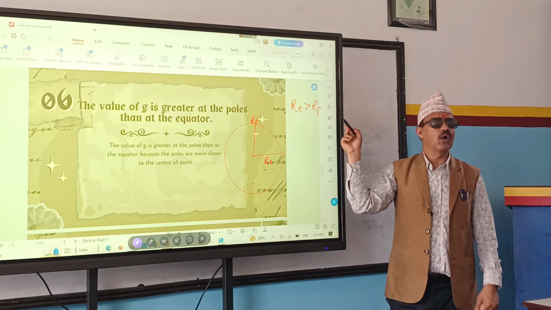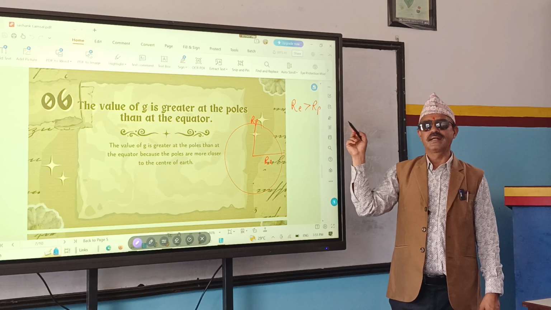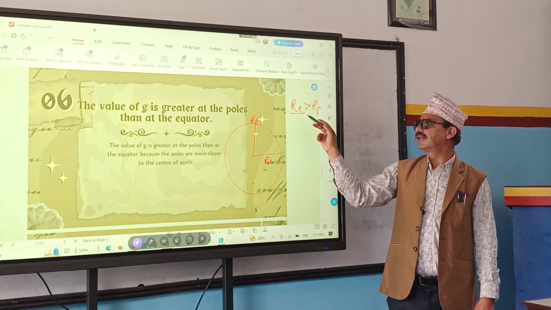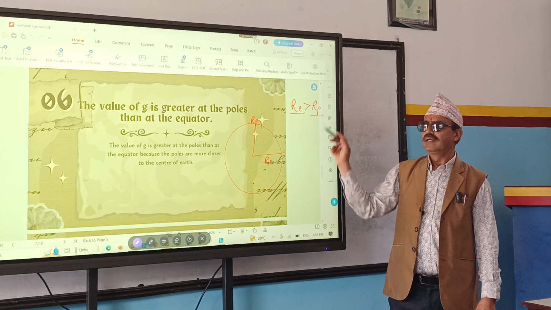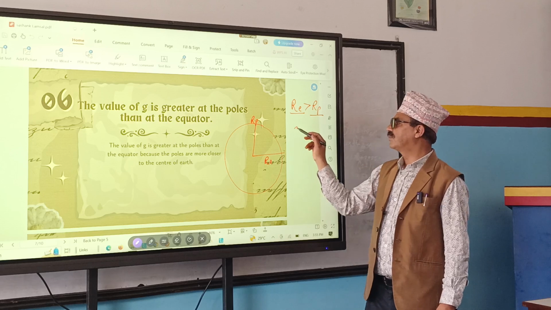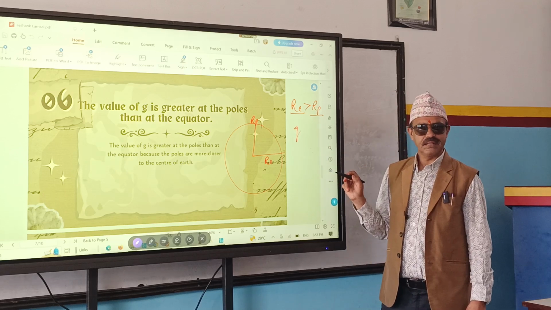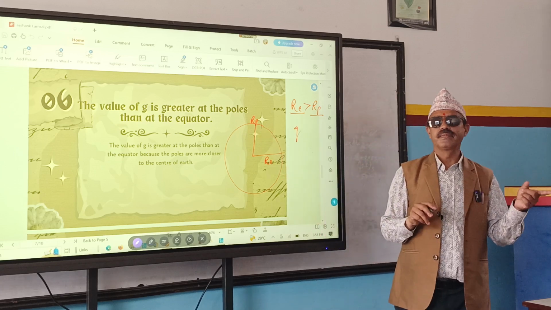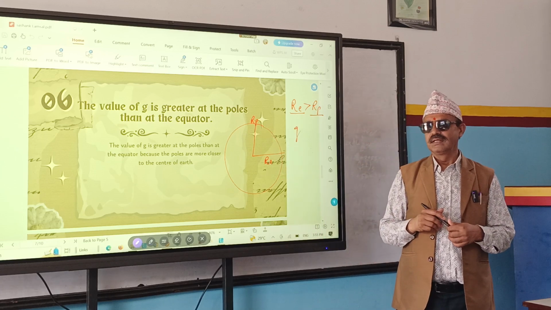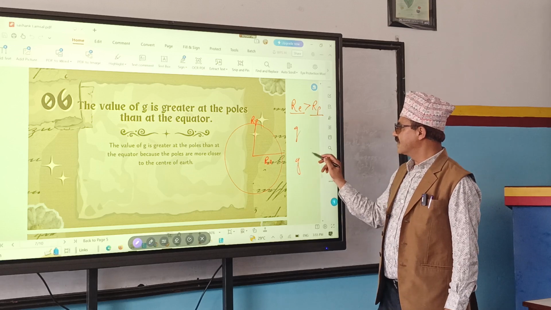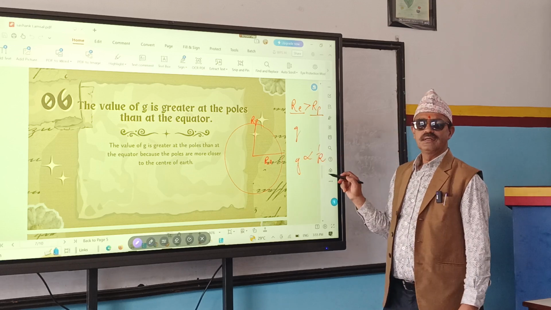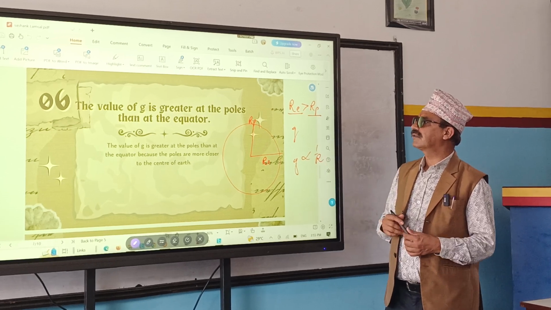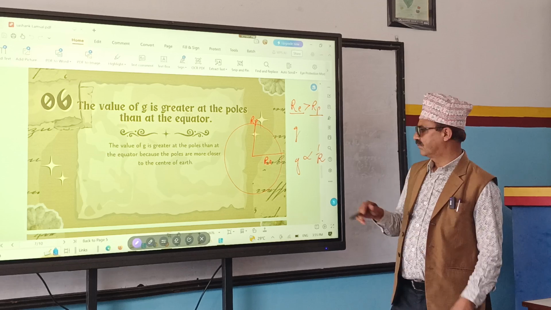The equatorial radius is longer than the polar radius. And when the radius increases, the value of g decreases. Right? So what do we mention here? The polar radius is shorter than the equatorial radius, and g is inversely proportional to the square of the radius. That's why the value of g is greater at the poles than at the equator.